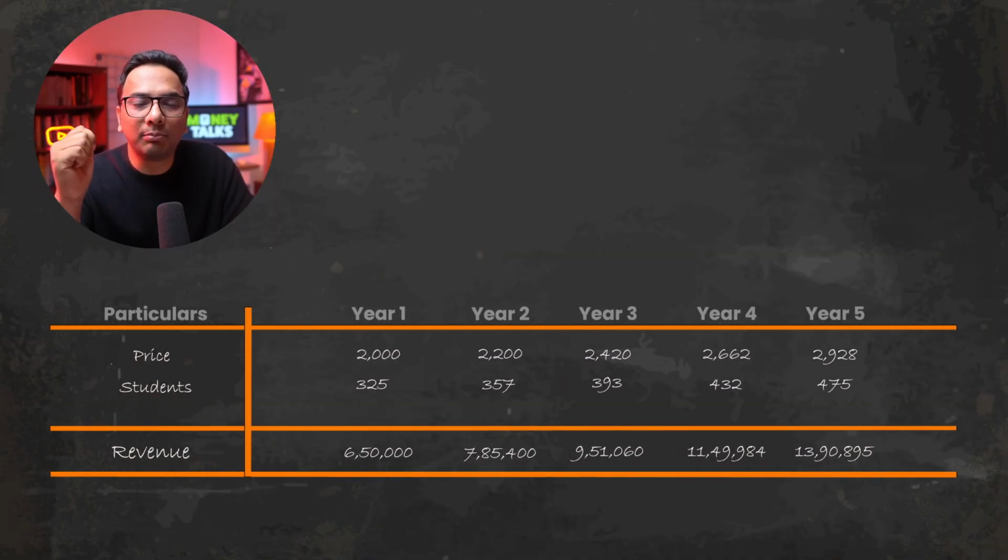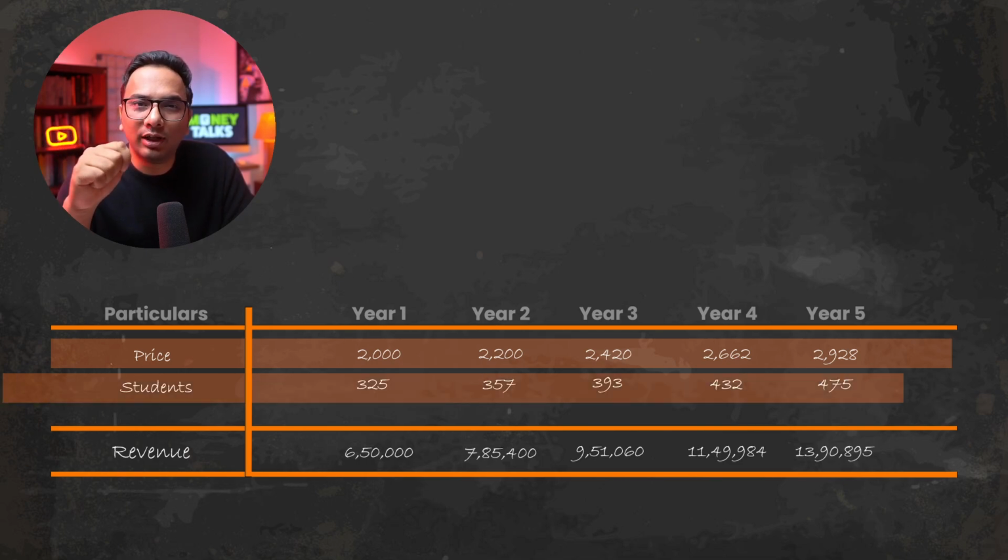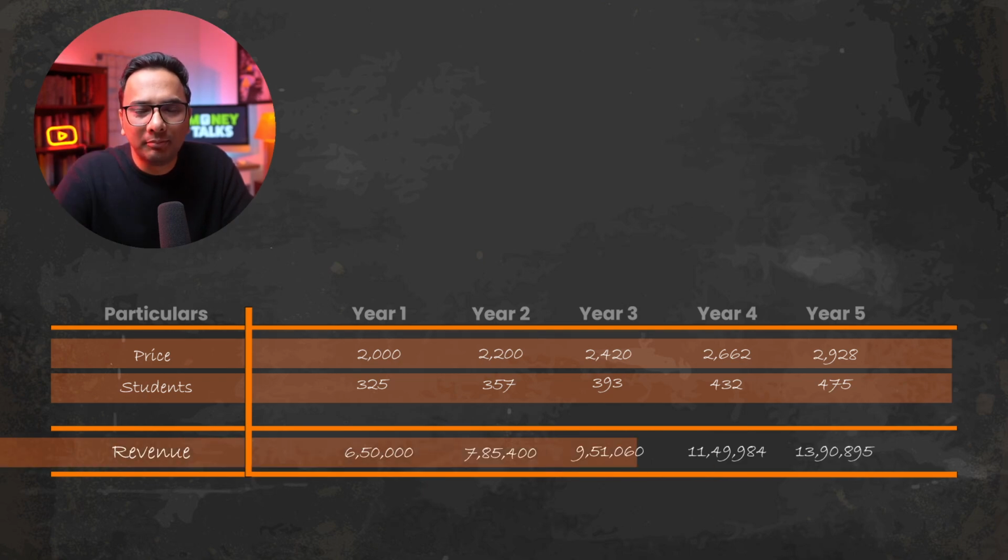Let's assume that as we build our brand, we can charge a little more each year. So we are going to increase our prices by 10% every year, and we are going to sell to 10% more students every year. So we are building in our growth numbers. By the 5th year, we have almost 14 lakh rupees in revenue and our costs are relatively the same.